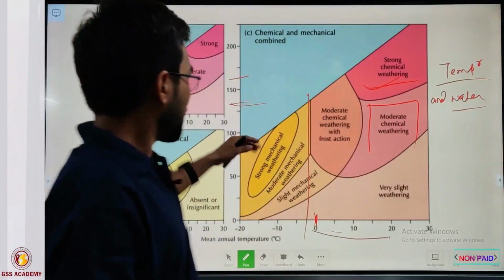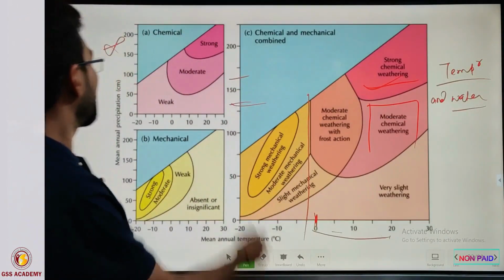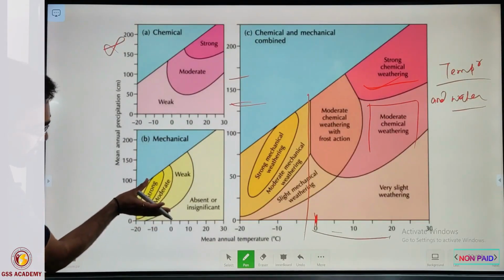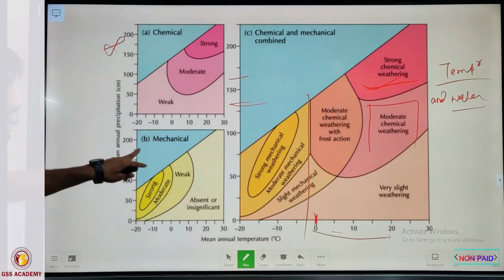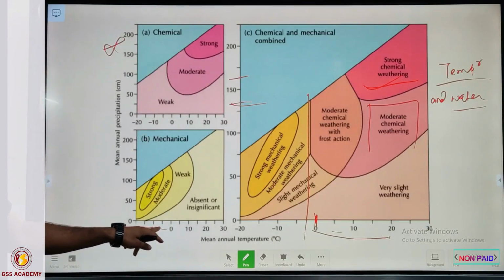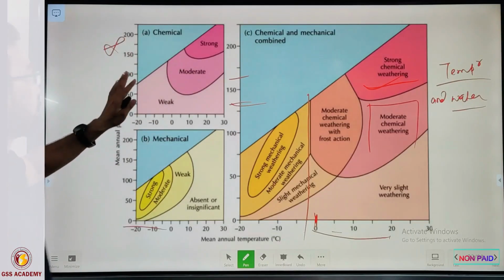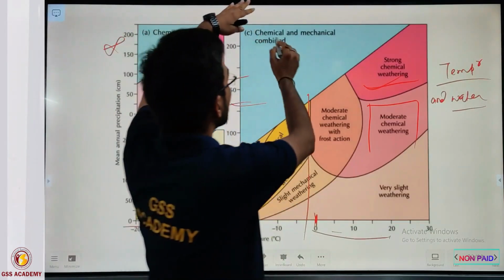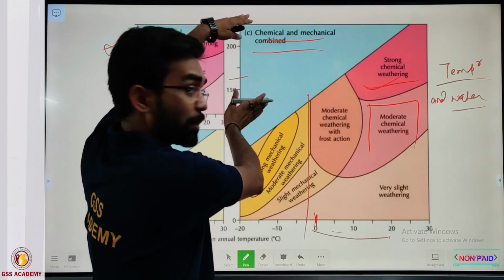But in this region, generally only physical weathering will operate. You can see it in separate forms, strong or moderate, the physical and mechanical, because although you increase precipitation, the temperature is about -20 and -10 degrees Celsius, and in that condition chemical weathering will not be very efficient. In this condition combined chemical and mechanical action takes place, because precipitation is enough.